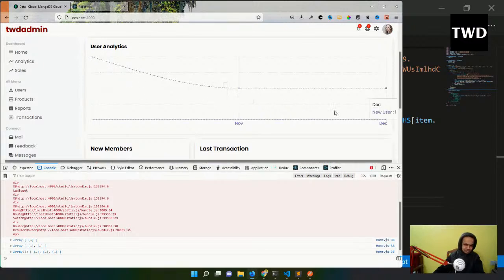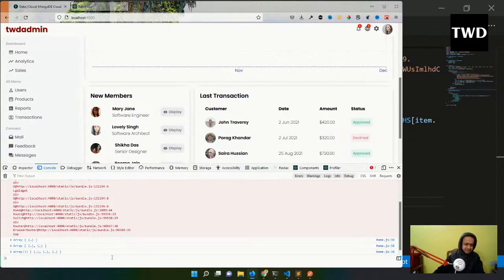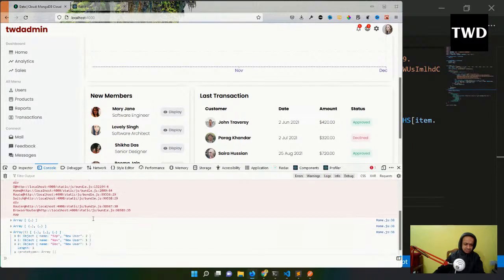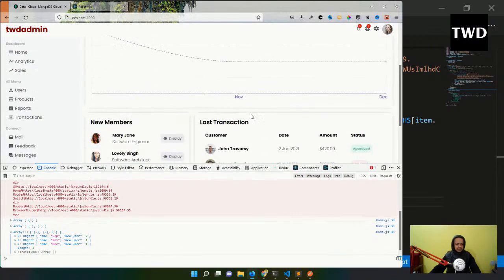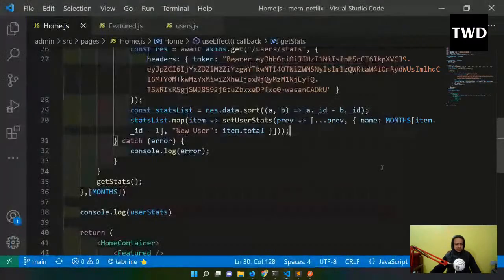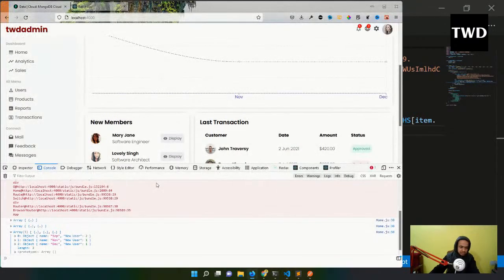Okay, now I'm going till November only. September, November, and December I've created, and it is going perfect. So this is how you can create hundreds of users. And in a real life scenario, whatever user is created, it will show the real data like this. So that's why this stat is that much popular. New users, okay, so this is done. New user item, not total. Okay, so that is done.